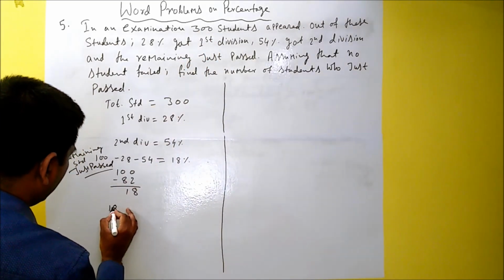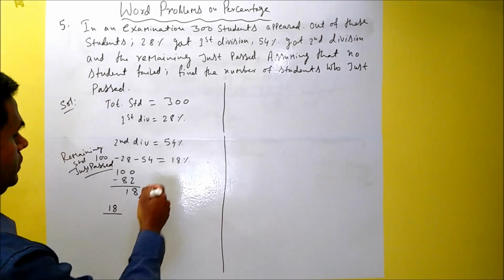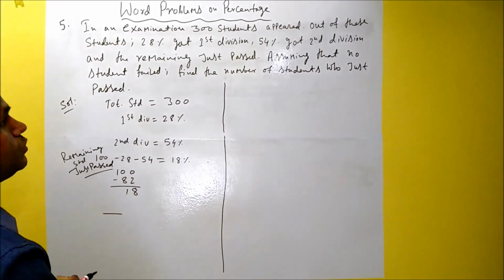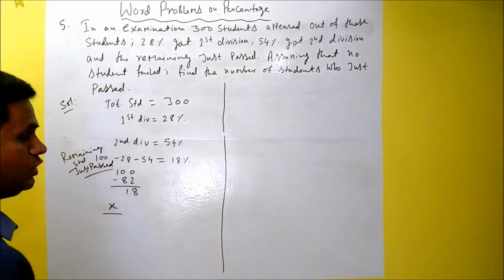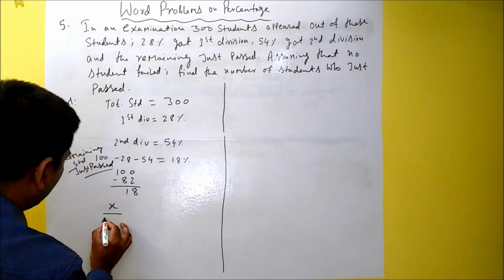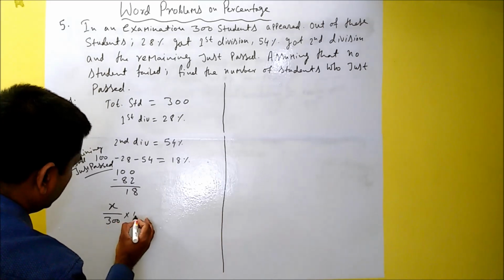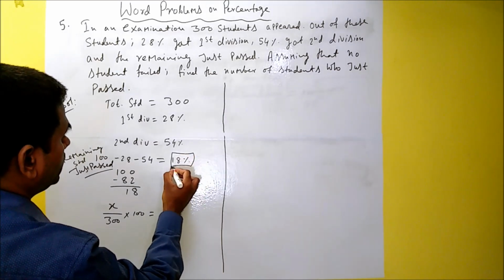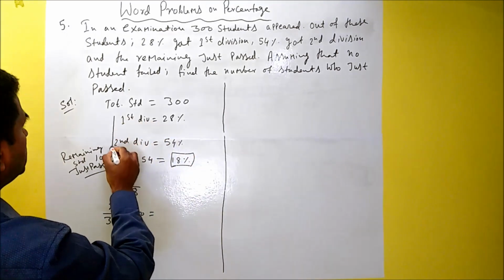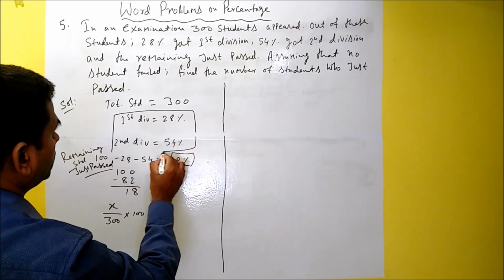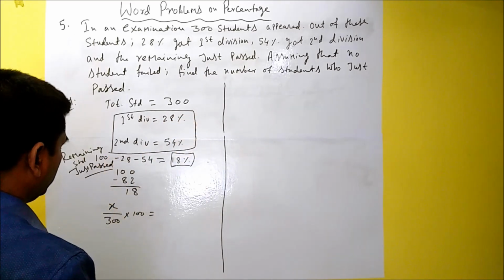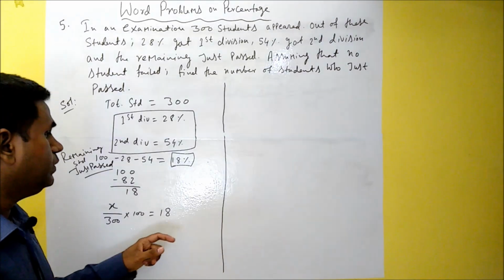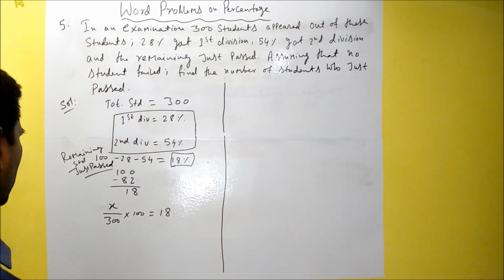So the number of students who just passed is X, out of 300, multiplied by 100 gives us the percentage, but the percentage we have already calculated based on the given information. So this is 18. If you solve this equation, you will be able to solve this problem.